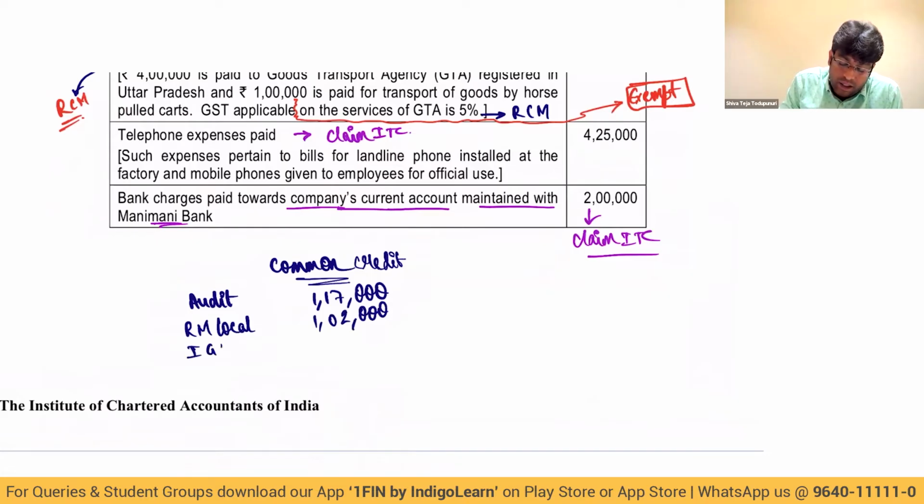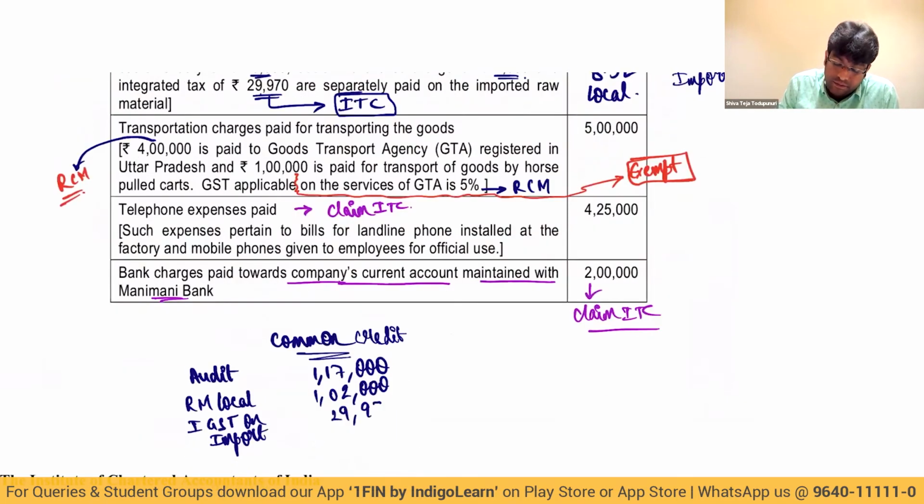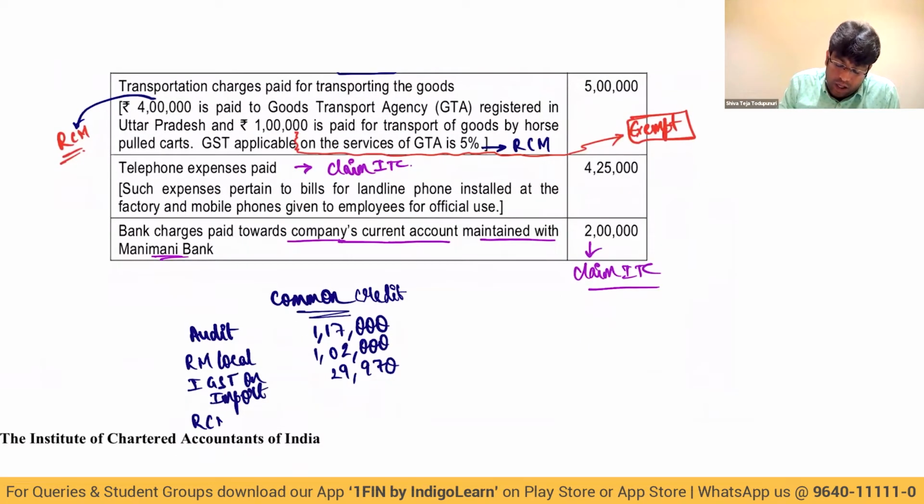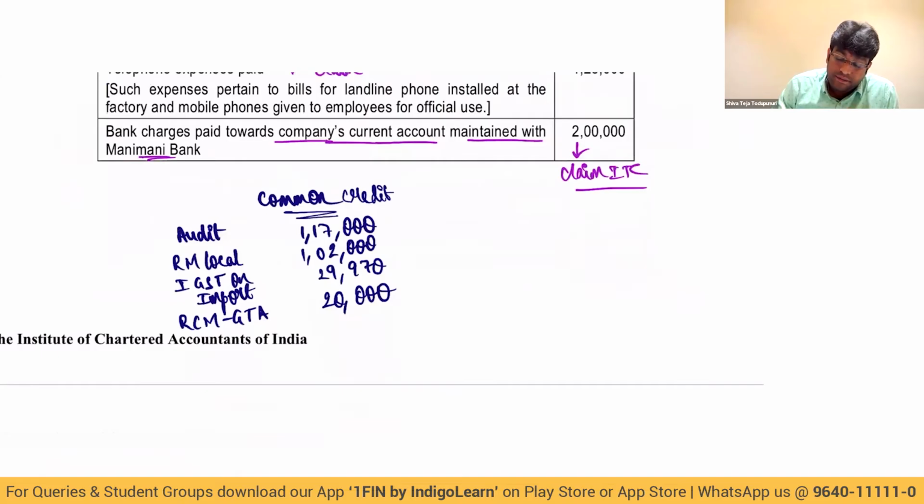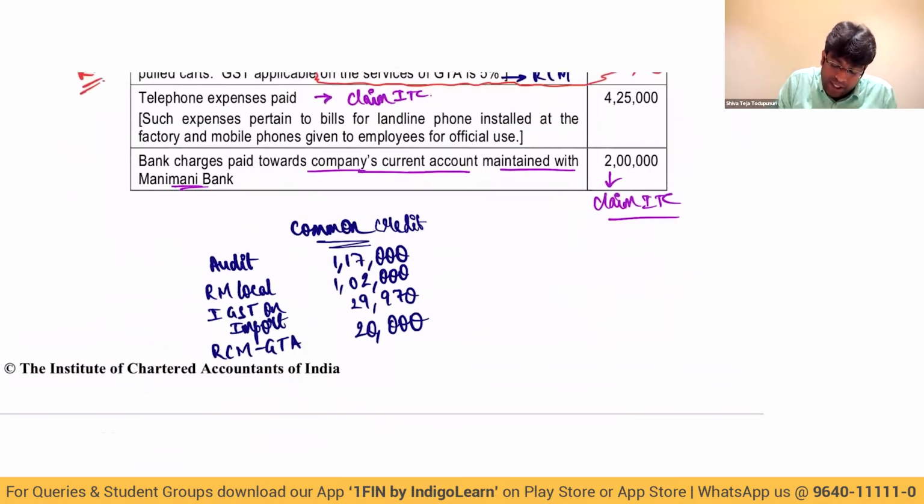Then IGST on import. How much is the IGST on import? 29,970. Then what else? RCM GDA. How much is that? 4 lakh into 5%, which is 20,000. Correct, friends? RCM GDA is 4 lakh into 5%.